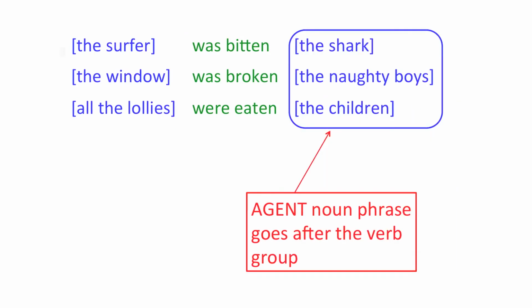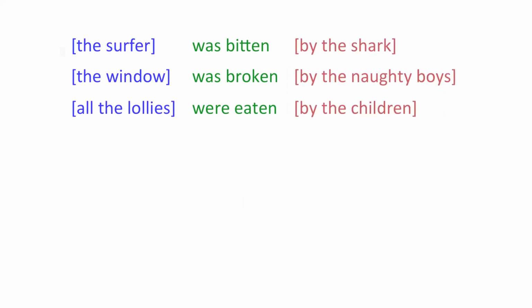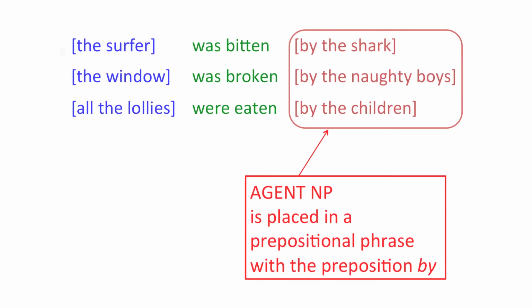Finally, we take what was the subject noun phrase, so that is, the noun phrase that tells us who or what the agent is, and we put it after the verb group. But we aren't quite finished yet, are we? You can't say, the surfer was bitten the shark. So what we actually do in creating the passive form of the clause is take the agent noun phrase and put it in a prepositional phrase, with a preposition by. Because this is a special type of prepositional phrase used in forming a passive, it sometimes gets called the by phrase. Now we're really done.